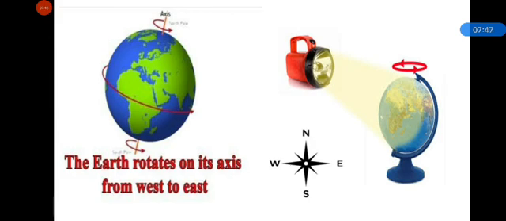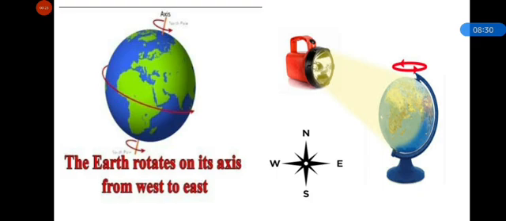And now we will do an experiment. Those who have a globe, please use it, and you can take a torch with you. Keep the globe in darkness and put the torch on the globe. When you put the torch on the globe, India on the globe should not face the torch. Imagine that the torch is the sun. Those who don't have a globe, please imagine that we are putting a torch on a globe, and please don't face India.